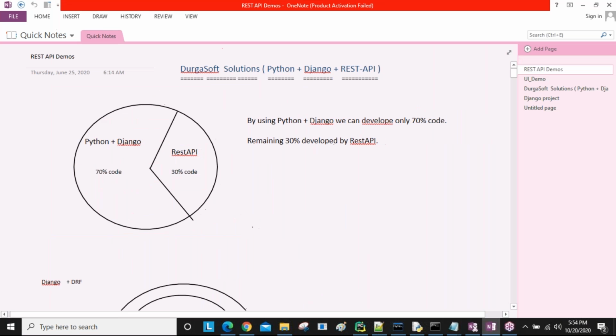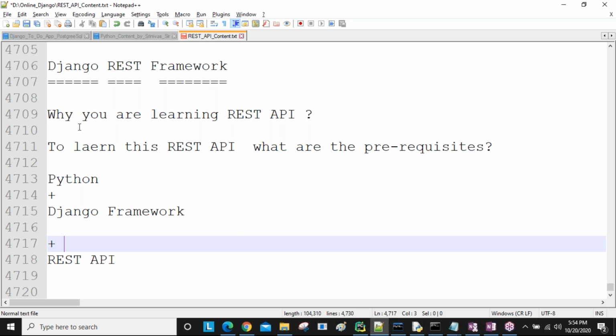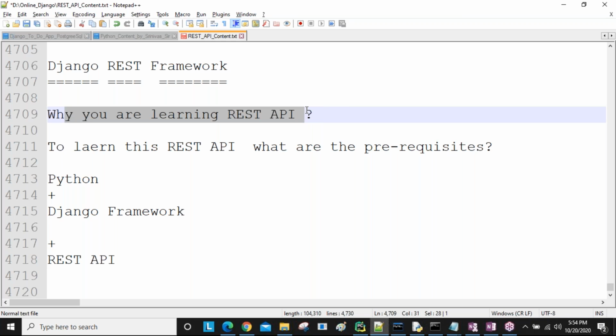Yeah. So that's why people nowadays are learning this REST API, these REST API concepts. Why are you learning this REST API? Using Python and Django only, we develop 70% of the project, and for developing the remaining 30% we need to learn REST API. That is one small reason, and the major reason is to provide application to application communication, from one application to another application. Then 100% REST API is required for our existing Django application.